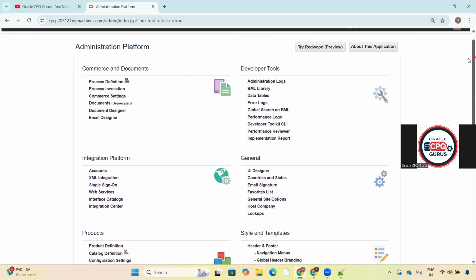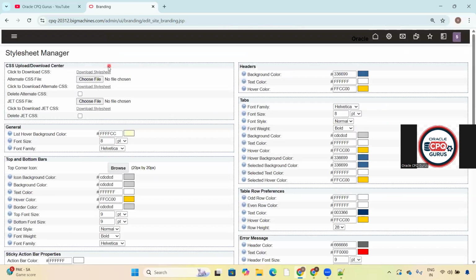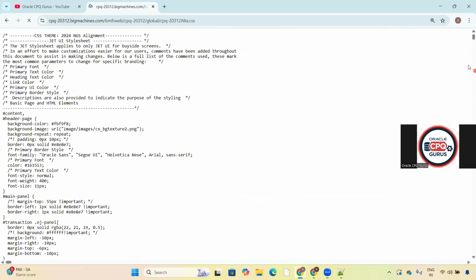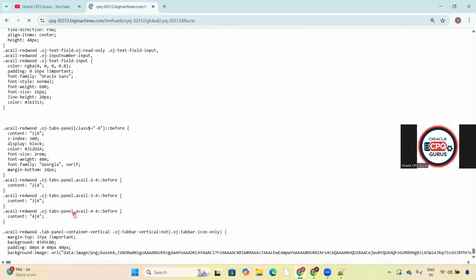So the fourth way we discussed is CSS. For that, you need to give display none in the style sheet. Just select the style sheet. In the style sheets, you need to download the existing file and upload it. In this style sheet, you just need to give the attribute ID and display none. Similarly, these are the ways you can hide an attribute in the configuration in Oracle CPQ.